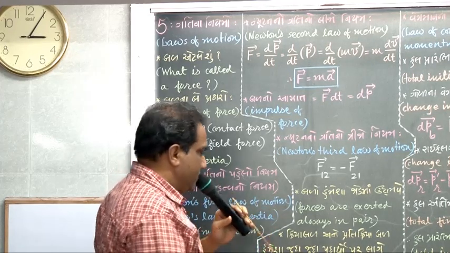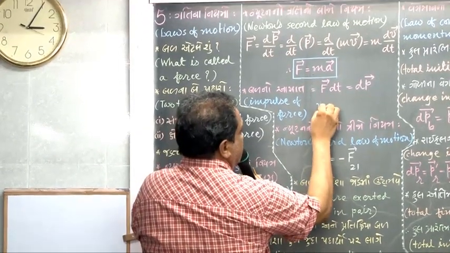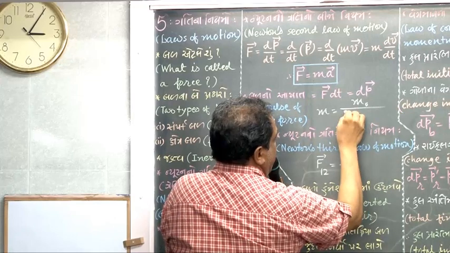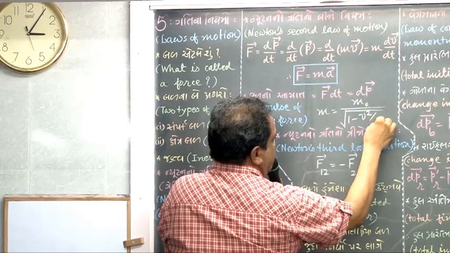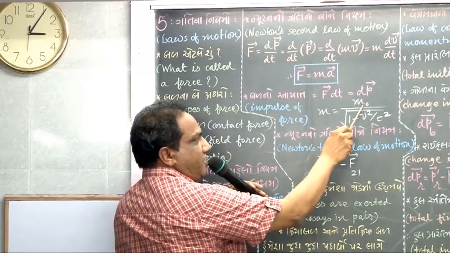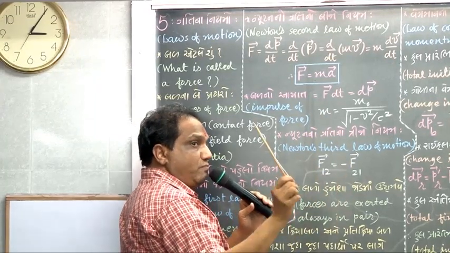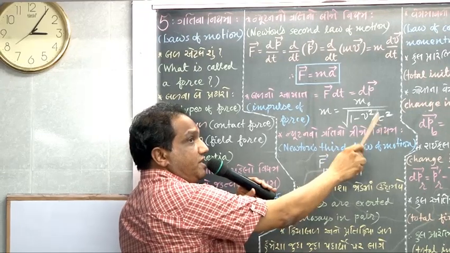The relationship is this: m equals m0 upon under root of 1 minus v square upon c square, where m0 is the mass of a body in a state of rest, m is the mass of the same body in a state of motion, v is the velocity in motion, and c is the velocity of light in vacuum.